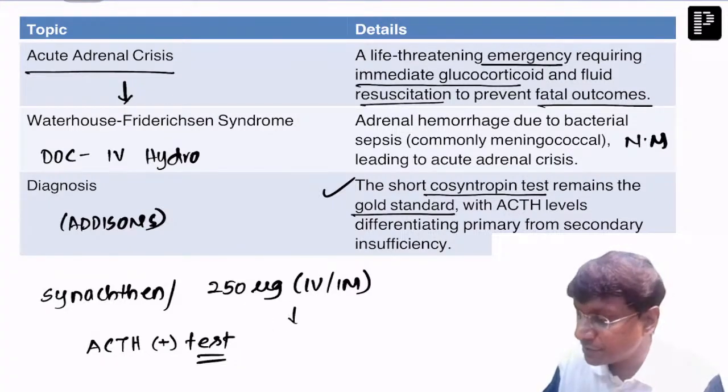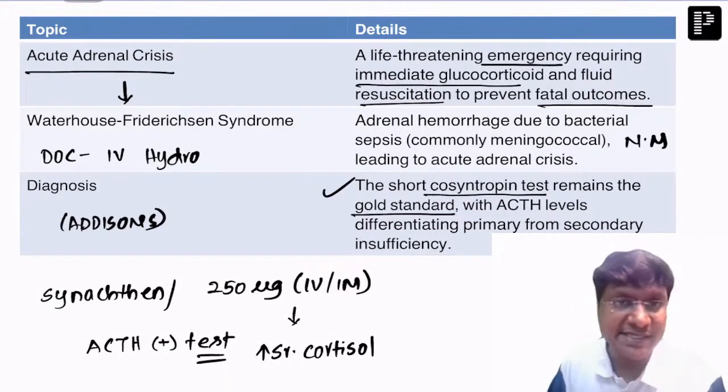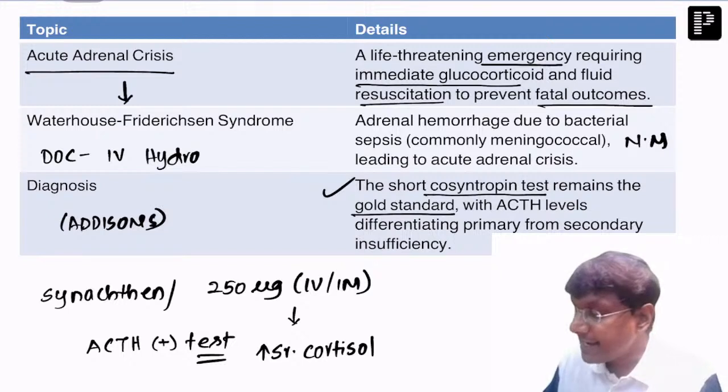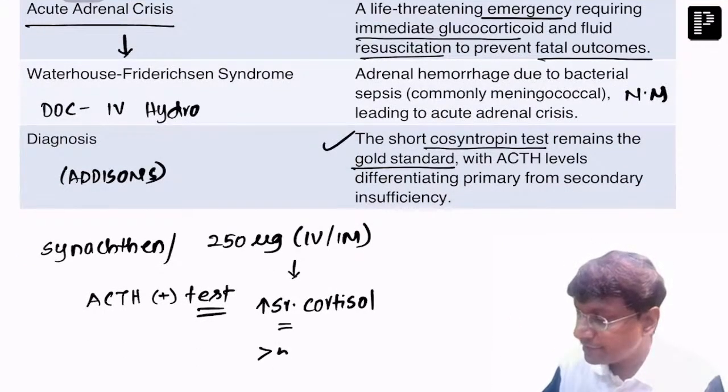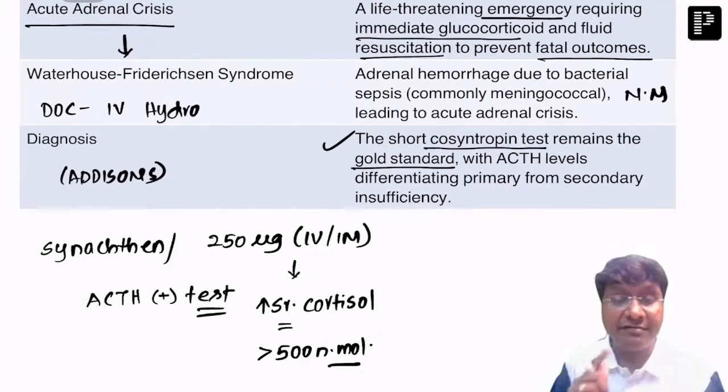What should be the response? There should be an increase in serum cortisol, and this increase should be more than 500 nanomoles. That is considered to be normal.